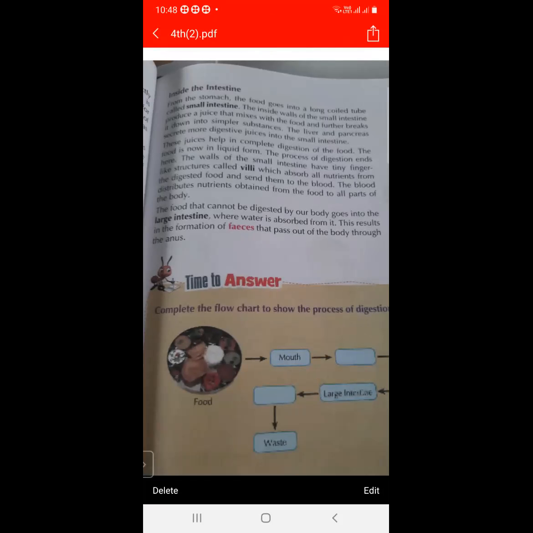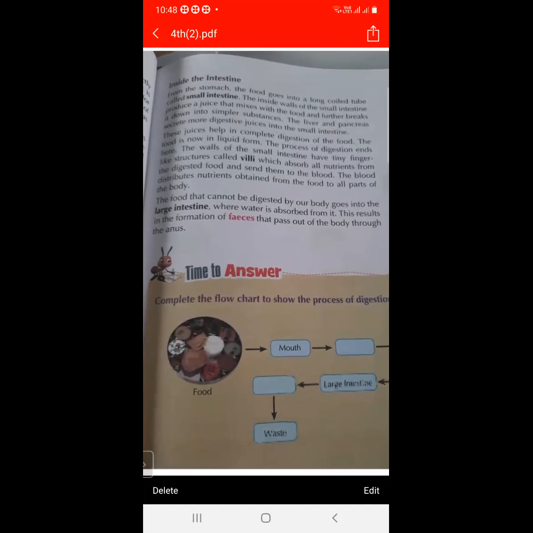Firstly, the food enters the mouth, then it goes into the food pipe, then into the stomach, and after the stomach, it goes into the small intestine.